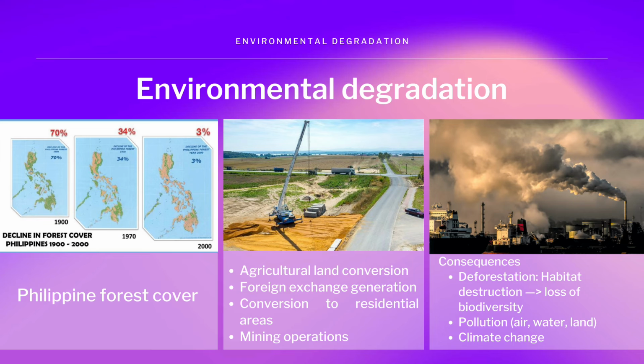This is the result of the environmental degradation and destruction, wherein people destroy forests due to four primary reasons. First would be the agricultural land conversion, which includes the Kaingin system. The second would be the foreign exchange generation, wherein people generate income from the exporting of natural resources from the forests. Included also in the reasons are conversions of forests to residential areas, primarily due to the increasing population and